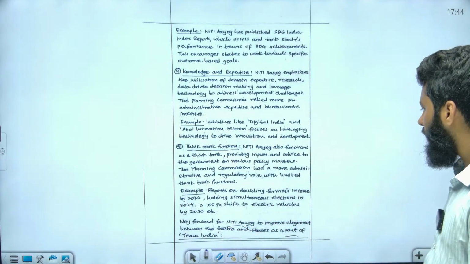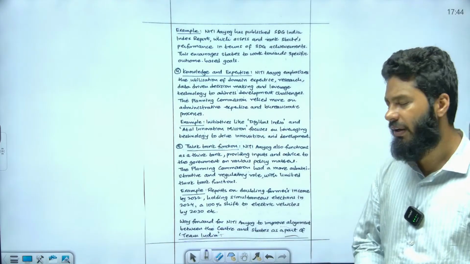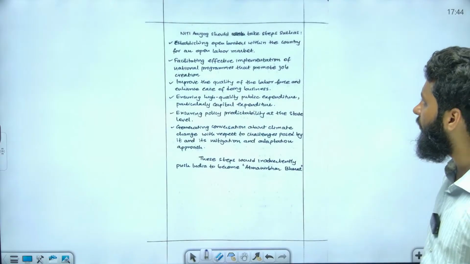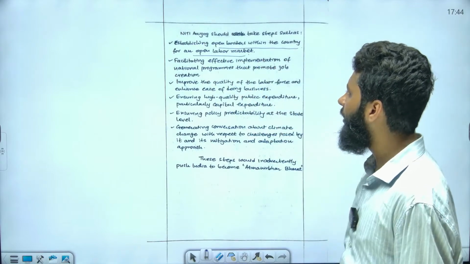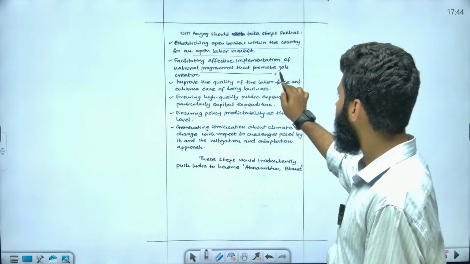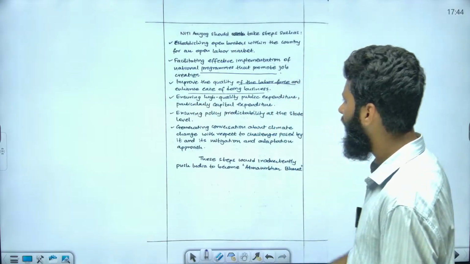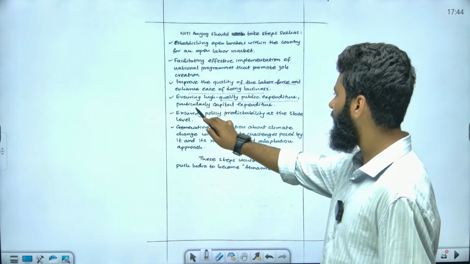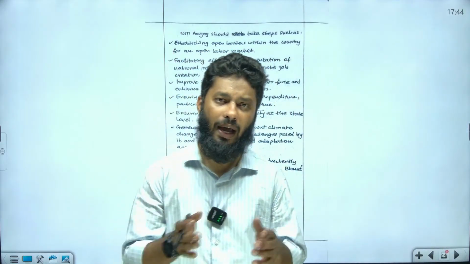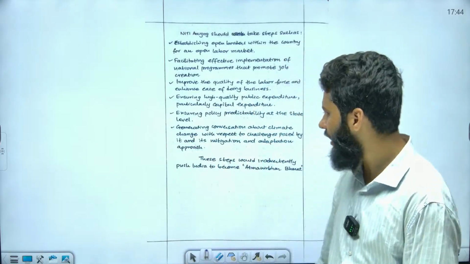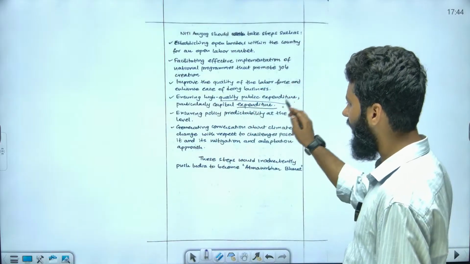Now, the way forward for Niti Aayog and Team India: how we can work as cooperative federalism. We can respect the principles of cooperative federalism. We can give some topics: establishing open borders within the country for an open labor market, facilitating effective implementation of national programs that promote job creation, quality of the labor force, and enhancing ease of doing business. Also, high quality public expenditure, particularly capital expenditure. What is capital expenditure? That is expenditure done on creating assets. Diluting assets is also part of capital expenditure, but we are focusing on the creation of assets, right?